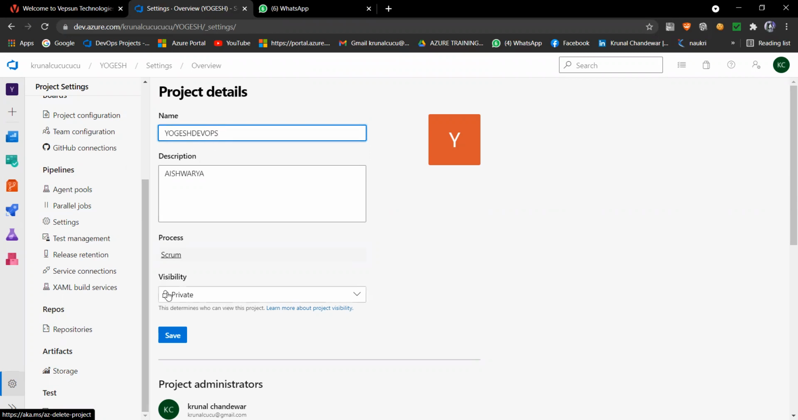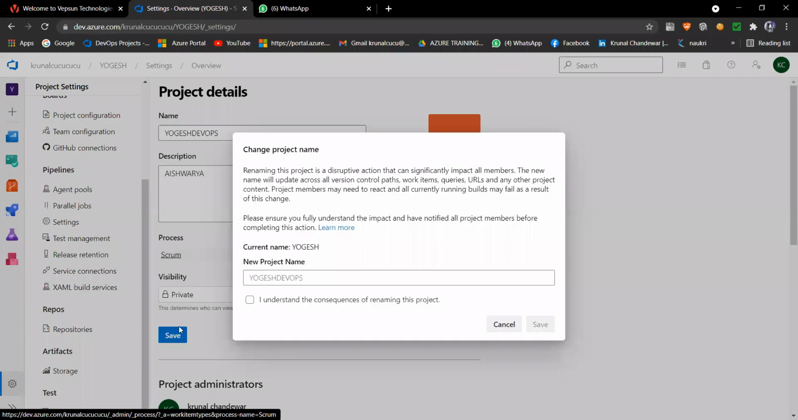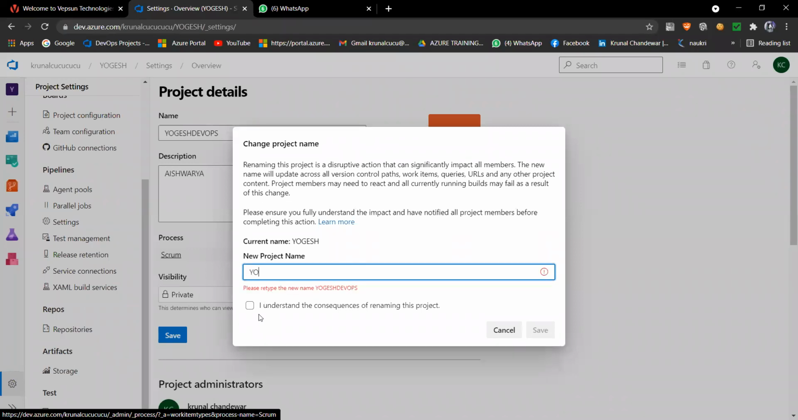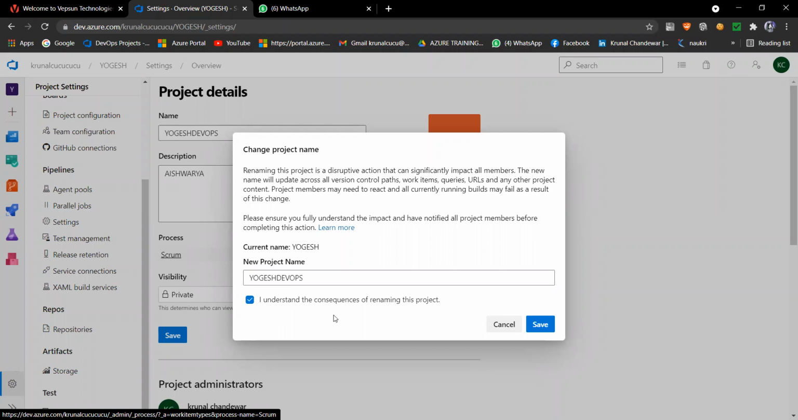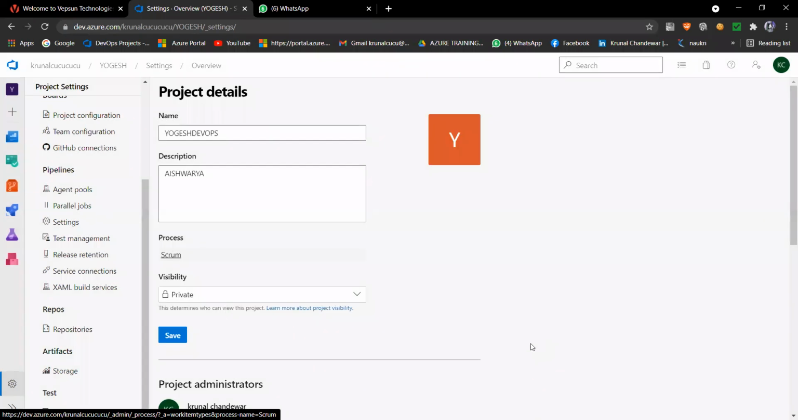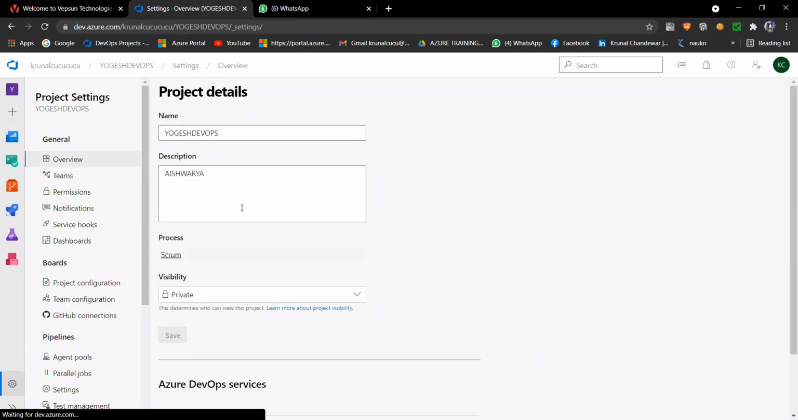You want to change the name of the project to this. Okay, so you have to say save, and you have to again type Yogesh DevOps, I understand, and click on save. So your project name is now updating, and that is updated, and now you got the name here